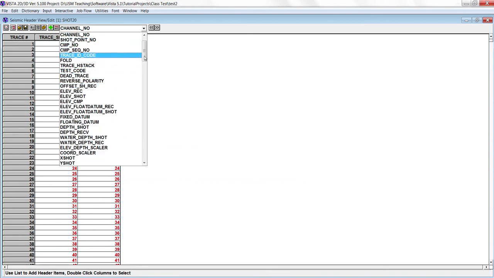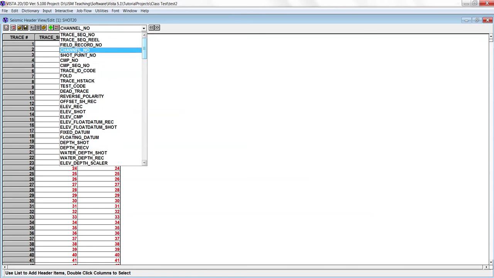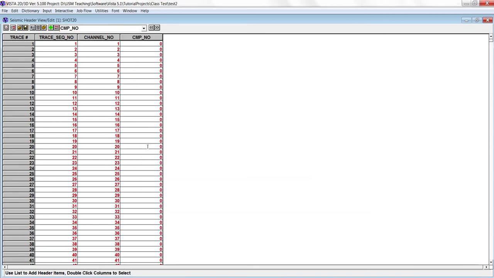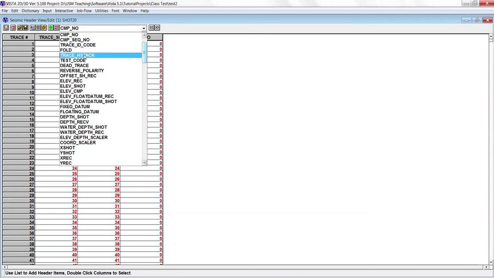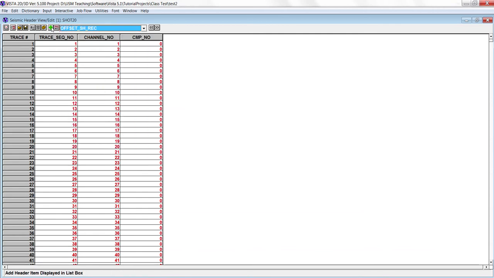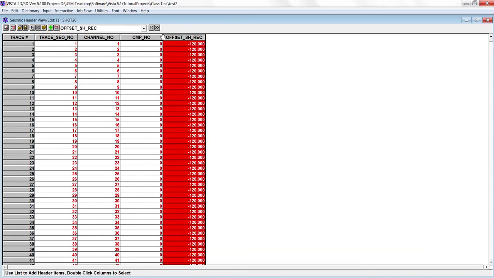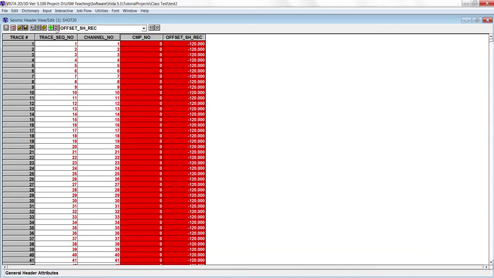CMP, CMP number, and offset. So now you can plot two of the parameters like this. And this separately.